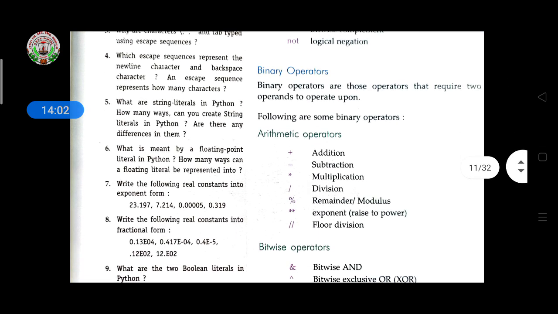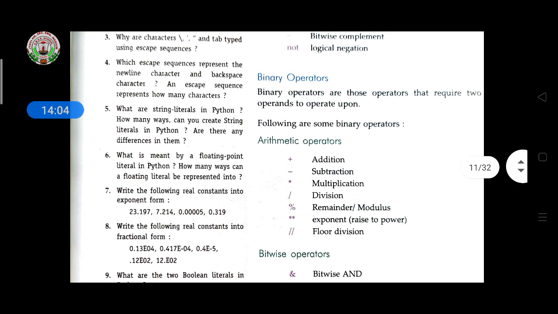Then binary operators are those operators that require two operands to operate upon. Two operands means if you are calculating with two digits, like 1 plus 1 or 2 minus 2, then multiplication, divide. So here we need two operands to do the calculation.